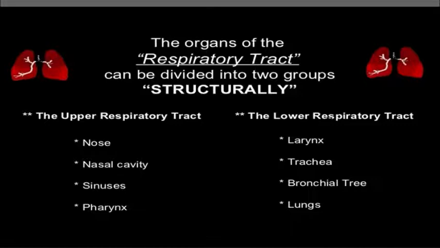The lower respiratory tract includes the larynx, trachea, bronchi and bronchioles, which enter into the lungs, and in the lungs you can see alveoli. Along with this, there are two more parts, the diaphragm and the intercostal muscles. They also play an important role in the respiration process.